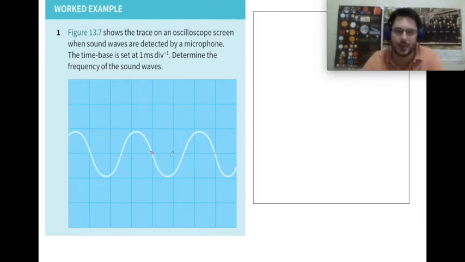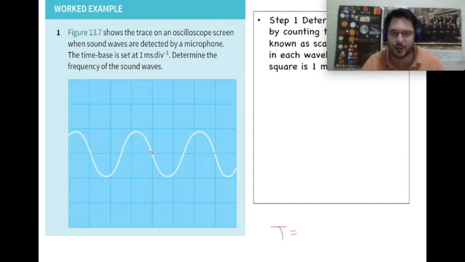So what does that tell us? If one wave takes 3 milliseconds, then that is the period of the wave, T. So T equals 3 milliseconds. I won't write it because it's hard to write with this pen. And from that, we know that 1 over T is the frequency, so we can just calculate that through.